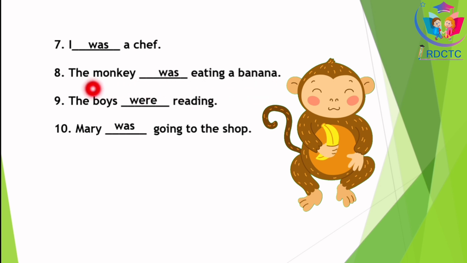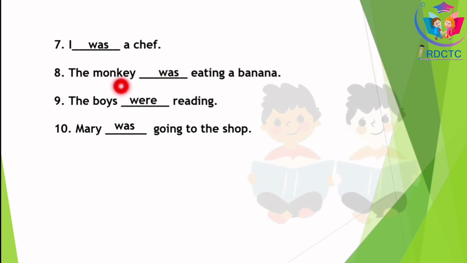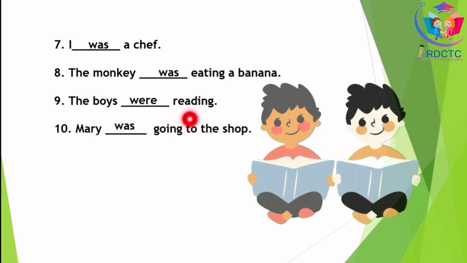Next, the monkey dash eating a banana. Here you can see monkey is a singular noun. So we write here was. Okay. The monkey was eating a banana. The boys dash reading. The boys were reading. Boys, it is a common noun and it is in plural form. So we write here were.